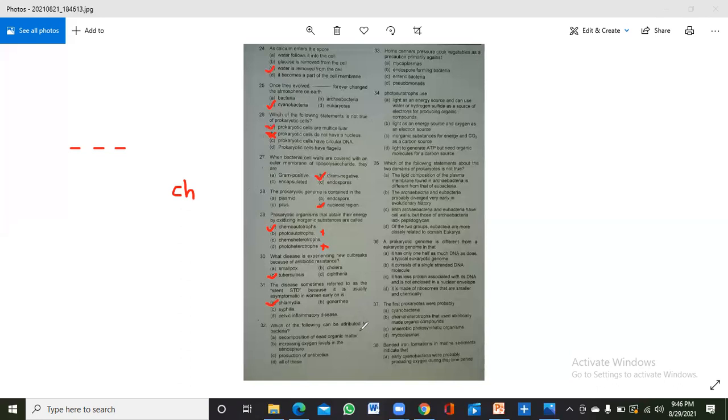Which of the following can be attributed to bacteria? Okay, so decomposing of dead organic matter, yes. Increasing oxygen level in the atmosphere, yes. And the production of antibiotics, yes. So all of them are correct.